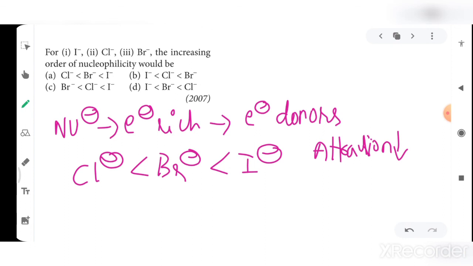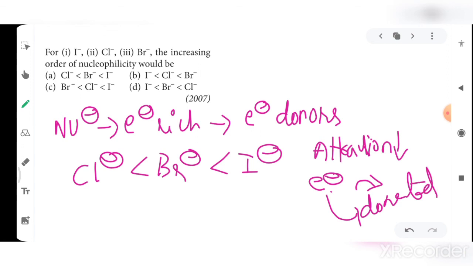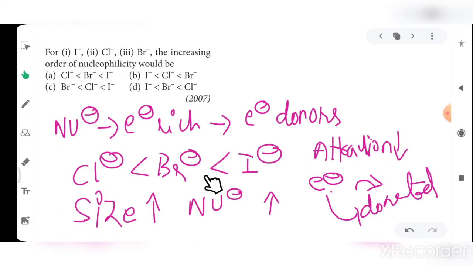So an electron can be removed easily, that is, this electron can be donated easily as the attraction between the nucleus and the electron decreases. It can be given out easily. So nucleophilicity will also increase in this order of size. As size increases, nucleophilicity will also increase. So the same order is for nucleophilicity. So your correct option is A.